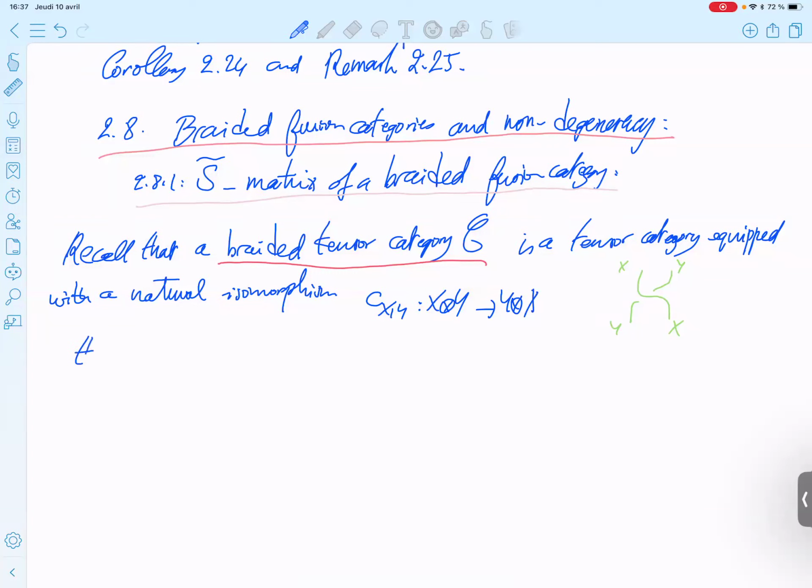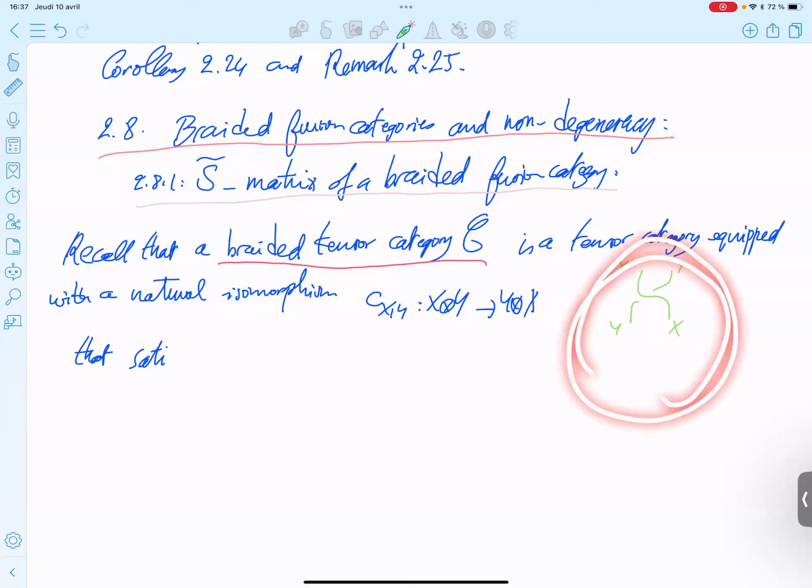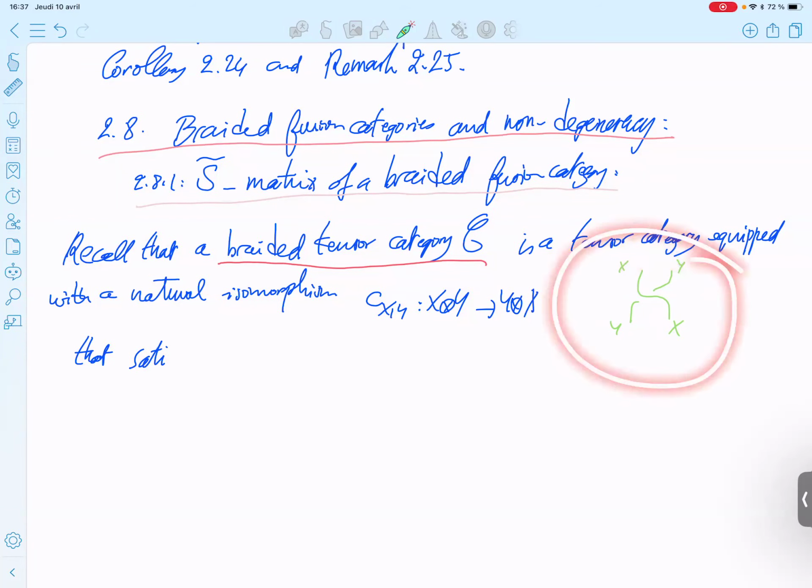I will not recall the hexagon axiom in detail, but roughly speaking, it is saying that this pictorial representation of the braiding makes sense.